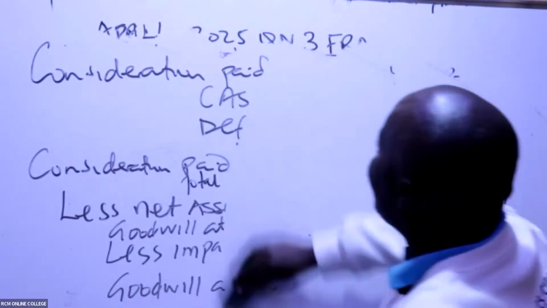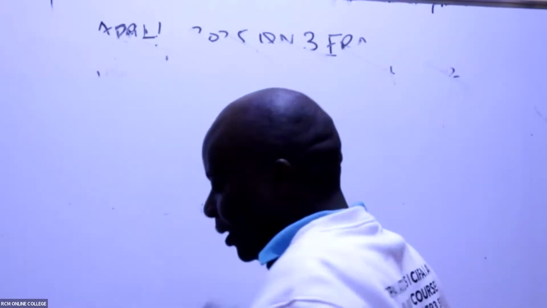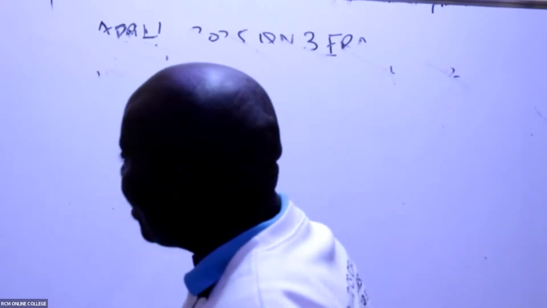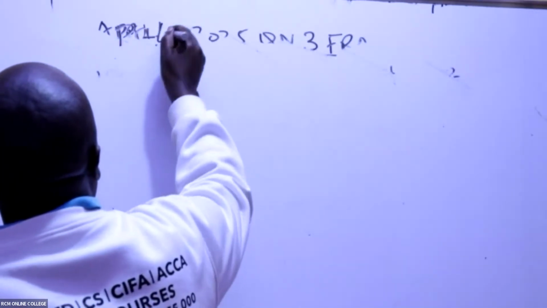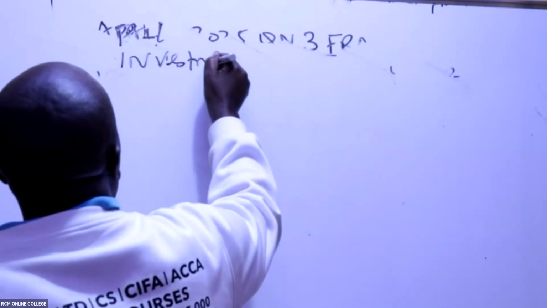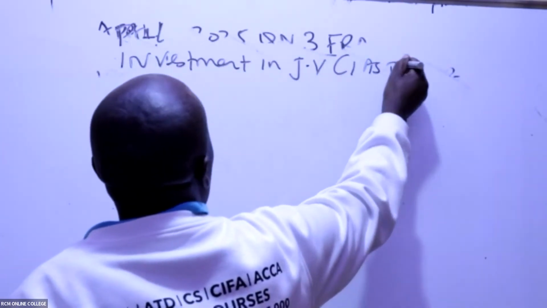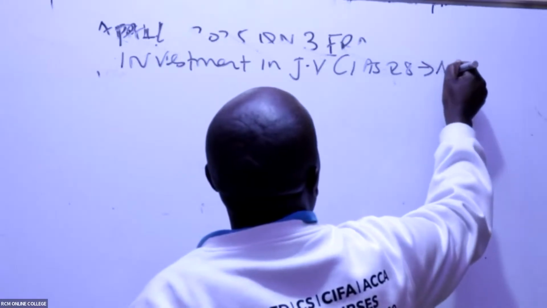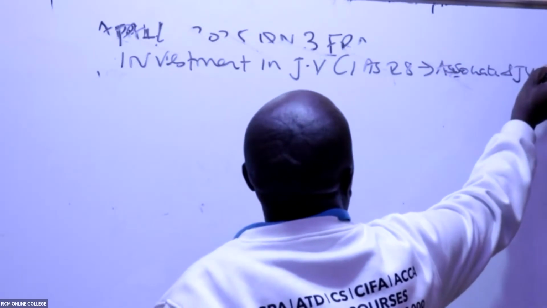So they want me to come here and they give us the investment in JV. Investment in joint venture, IAS 28, you shall always value associates and joint ventures in the same way.